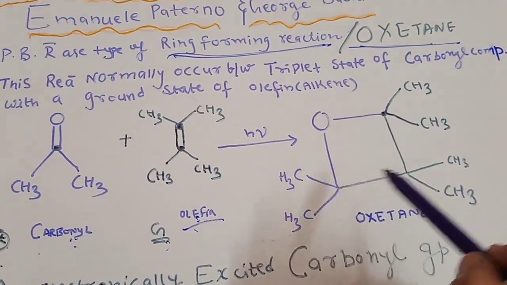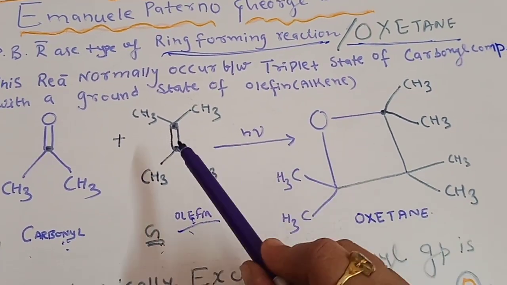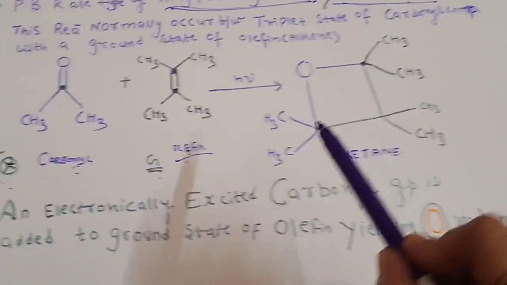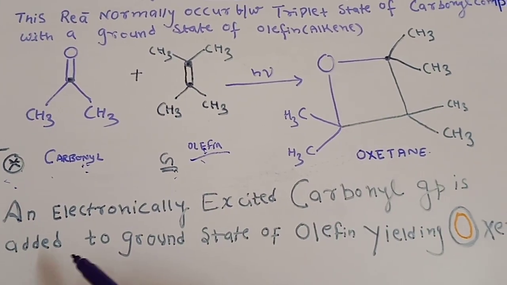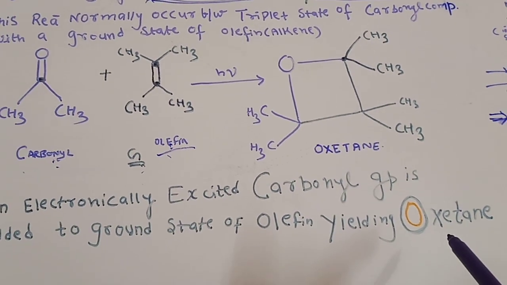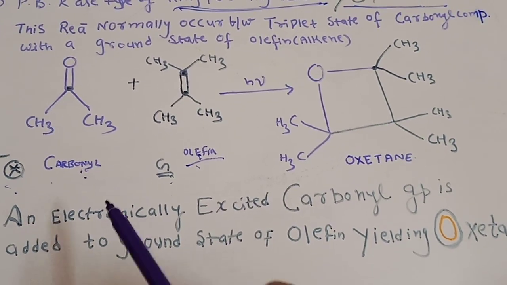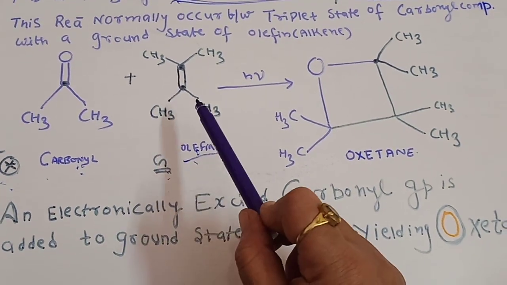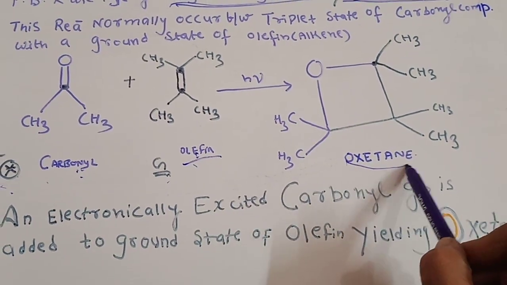I have drawn this structure with the same colors, so you can see this oxygen opens here and this alkene bond also shifts here, so a ring structure is formed. And we can again see an electronically excited carbonyl group is added to the ground state of an olefin, yielding the oxetane, which is the Paterno-Buchi reaction. I hope it is simple. Again, an electronically excited carbonyl group will react with the ground state of an olefin in the presence of light to form a ring product, that is known as oxetane.